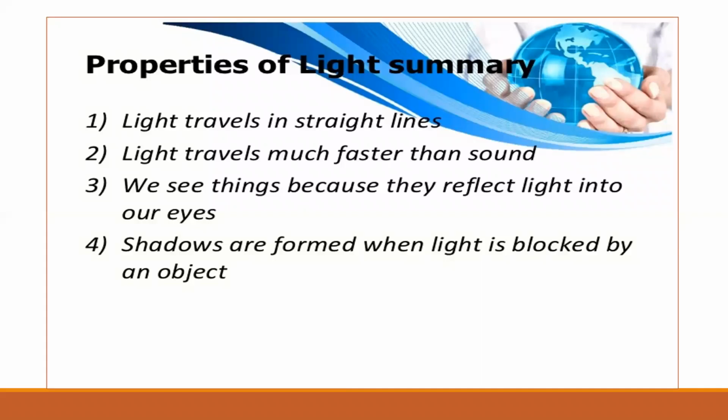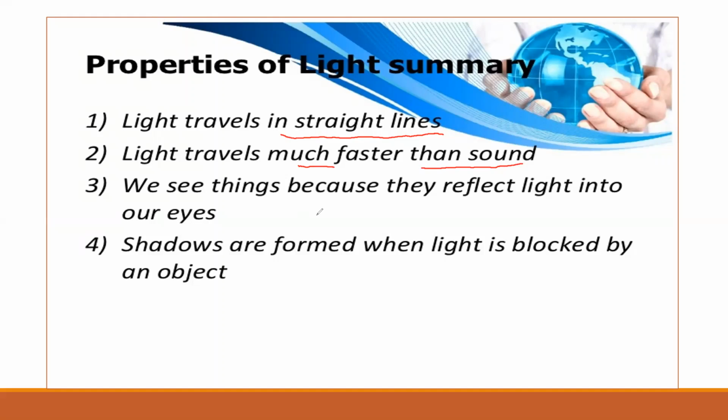So the first property of light is light travels in a straight line. Means if any object comes in the path of light, light will always travel in a straight line. Light travels much faster than sound. Means the speed of light is very large as compared to speed of sound.